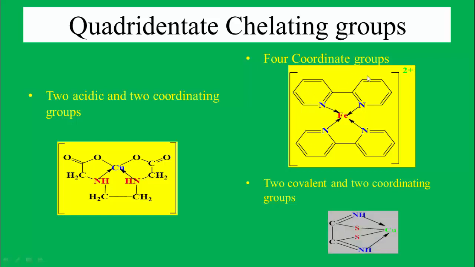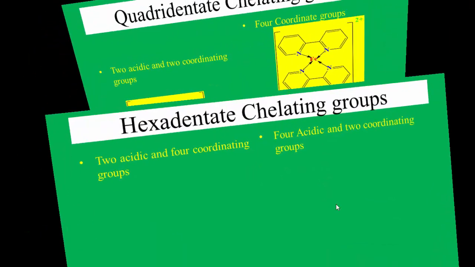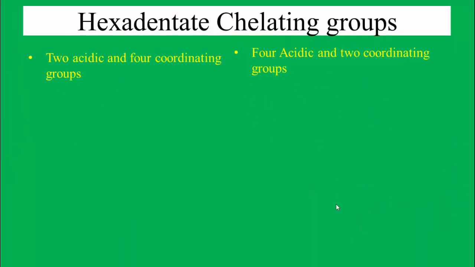Then another example is the two covalent and two coordinating group. Here this is again an example of two covalent and two coordinating groups. They can form two covalent bonds and two coordinate bonds with the copper central metal ion. The next is the hexadentate chelating groups. Any chelating group that can form six bonds with the central metal ion is known as a hexadentate chelating group.